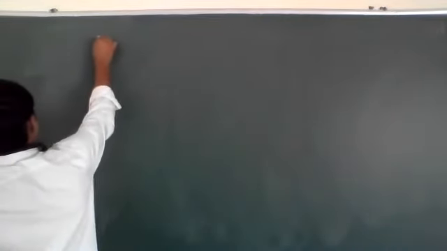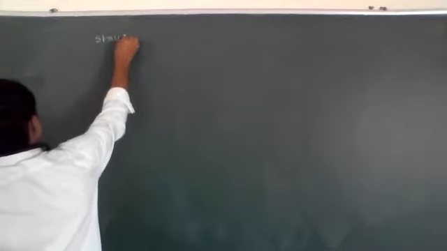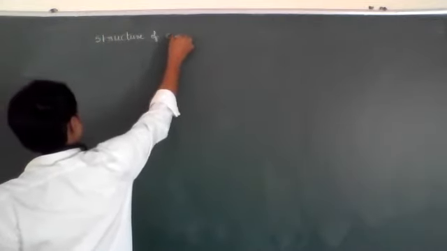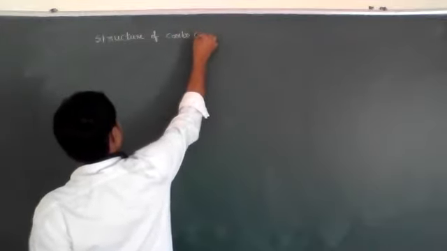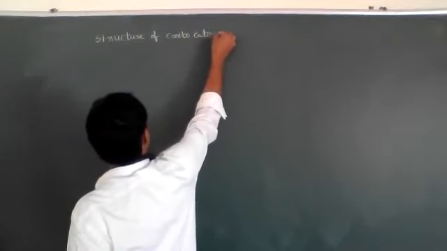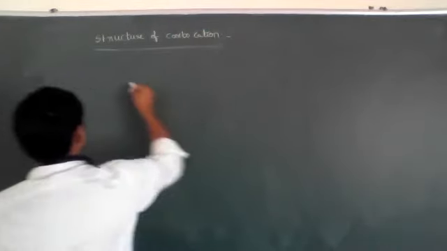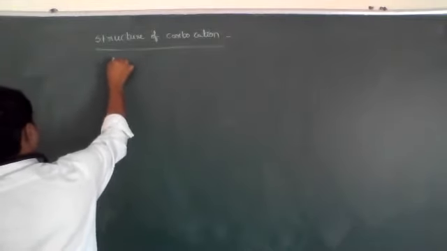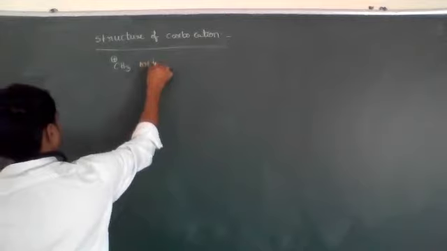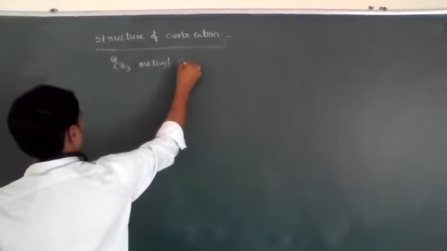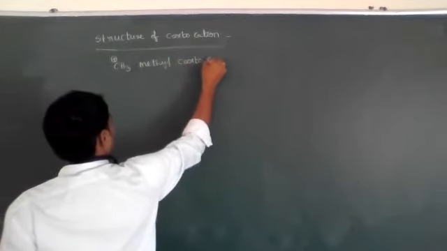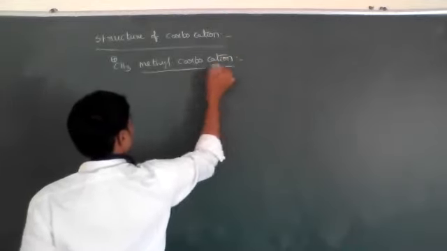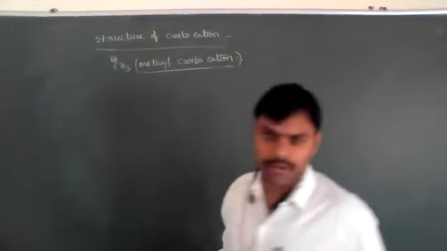Let's see. Structure of carbocation. Simply, we will discuss CH3 plus, the methyl carbocation.